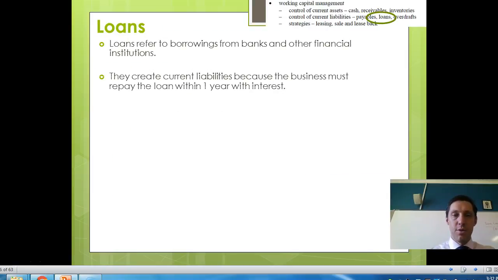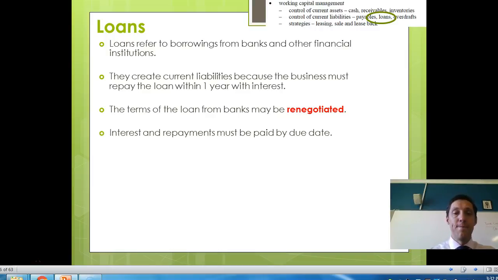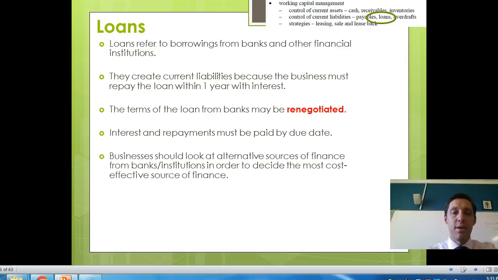In terms of loans, that's obviously borrowing from banks and financial institutions, and that creates a liability on the balance sheet that needs to be paid within 1 year and with interest associated with it. Potentially, the business might look to renegotiate terms if they are paying too high a rate of interest, or if the repayments are proving too burdensome for the business. But the business must ensure it pays those on the due date, because they could face financial penalties, and again, that's not something the business wants to face.